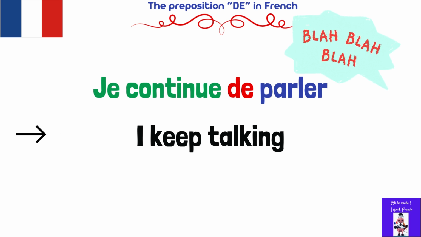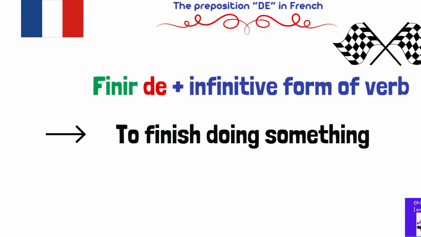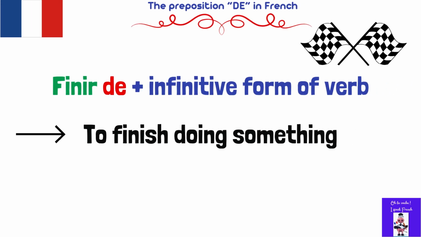Let's repeat that together. Je continue de parler. Or to say to finish doing something, for example, we have to use the verb finir de plus infinitive. Finir is to finish. De plus infinitive means to finish doing something.